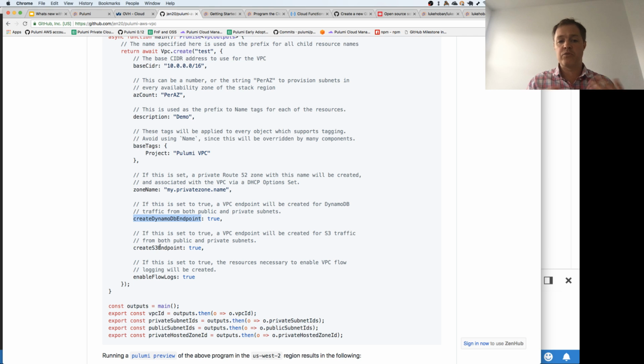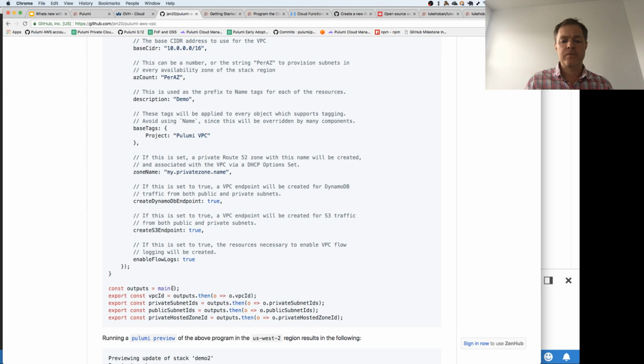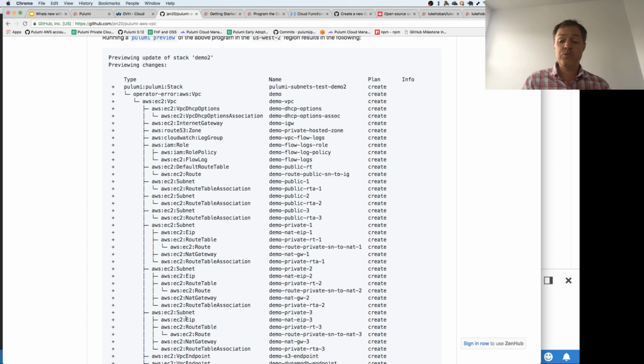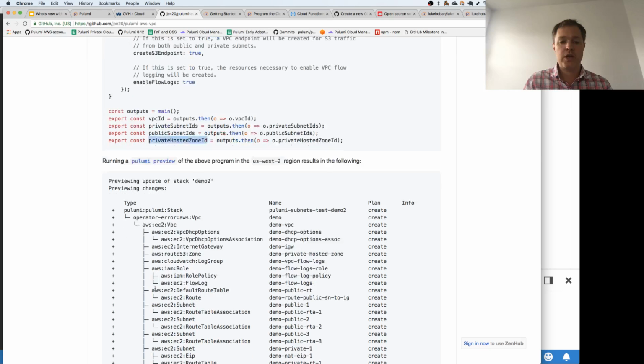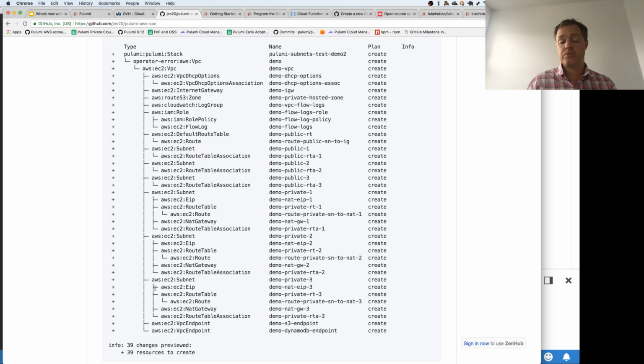So lots of rich capabilities, where with a single yes/no flag I can turn on a bunch of rich capabilities, which are actually somewhat difficult to do manually. And then ultimately, after you create that, you get access to the subnets, and the hosted zones, and what have you. And this is really interesting because that one little component, just with those few lines of code to create it, creates a whole bunch of resources, right? So a VPC ends up having lots of different pieces associated with it.